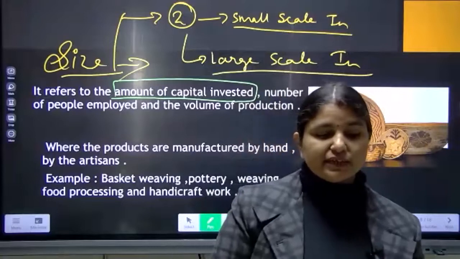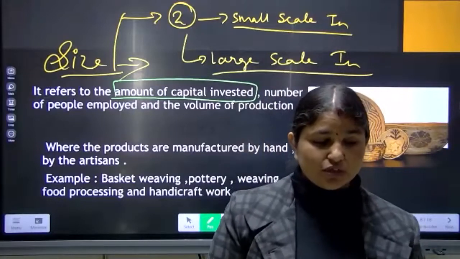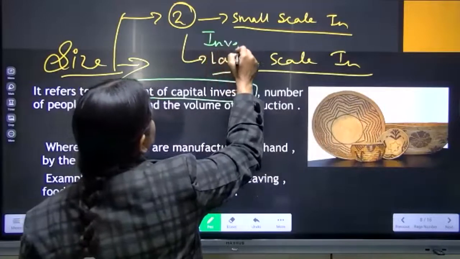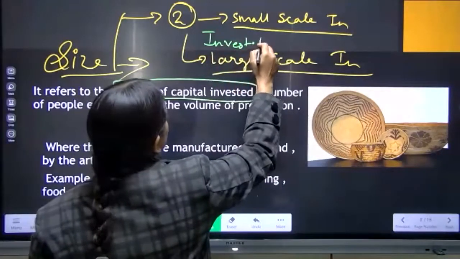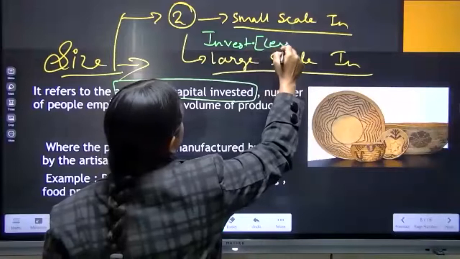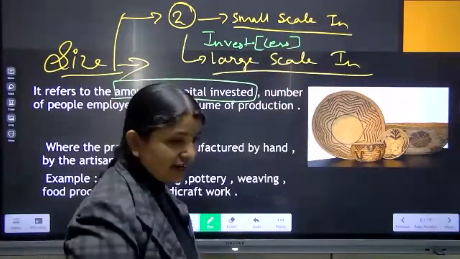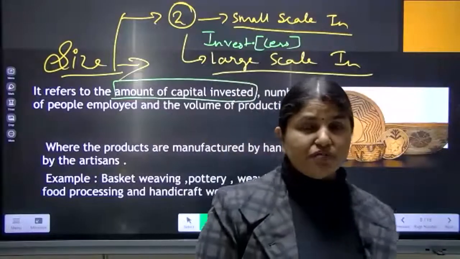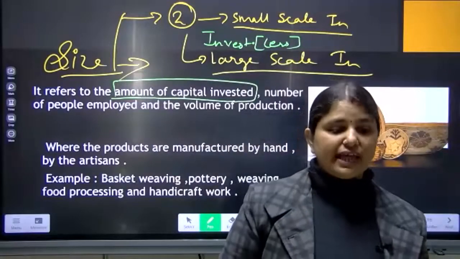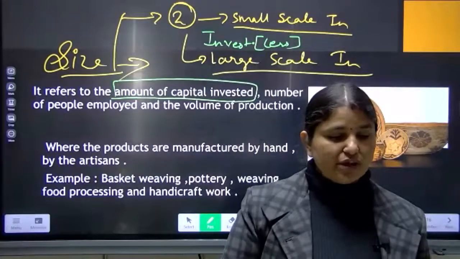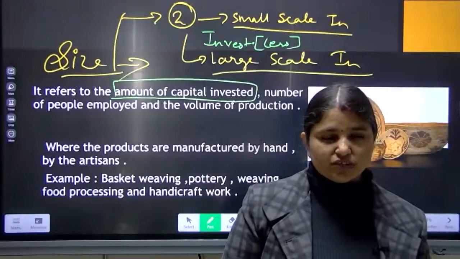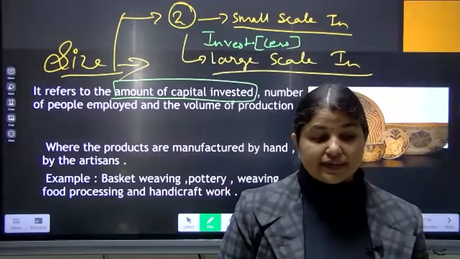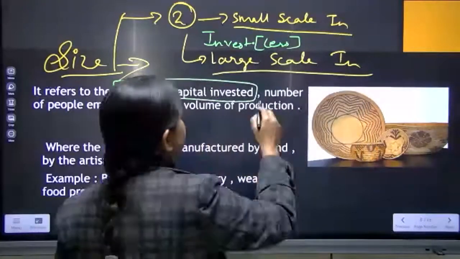So that means it is a small scale industry, because the investment you are making there is very less. And for another industry you have to invest 50 to 70 lakh rupees, or if you are investing 20 to 30 lakh rupees, it means that is a large scale industry.